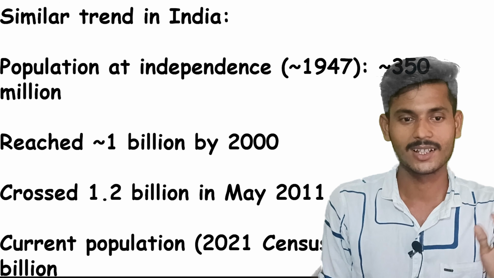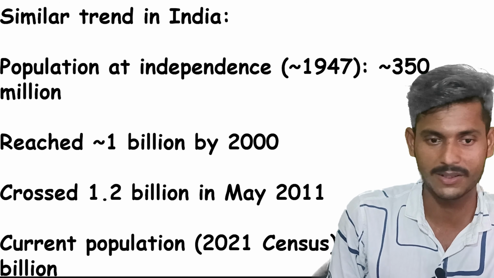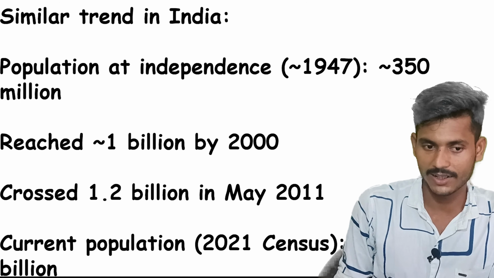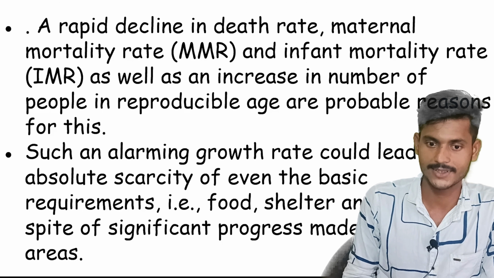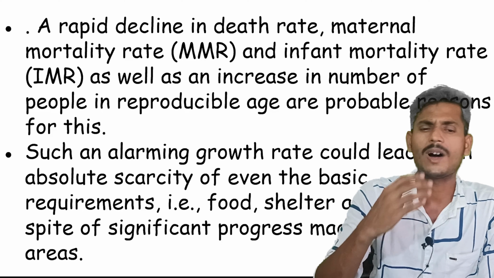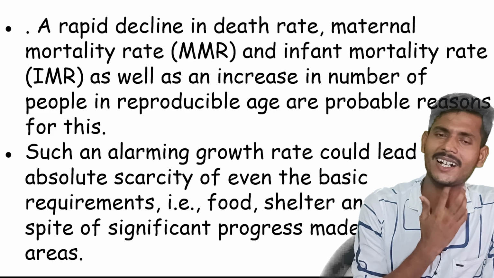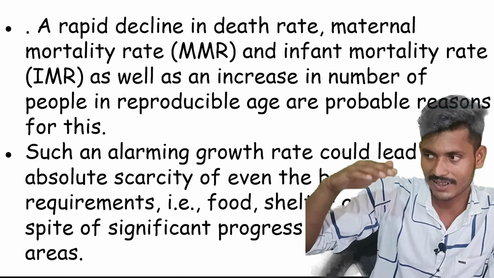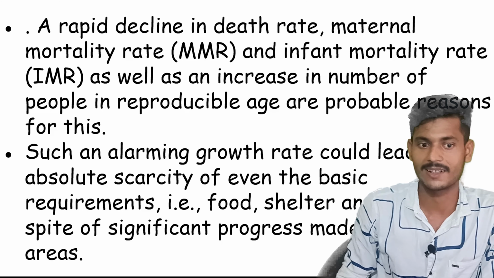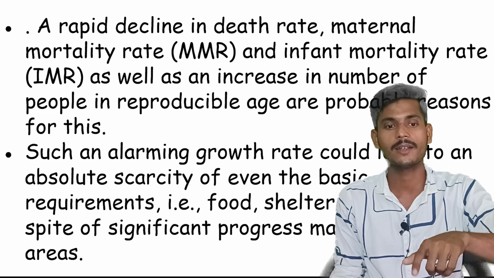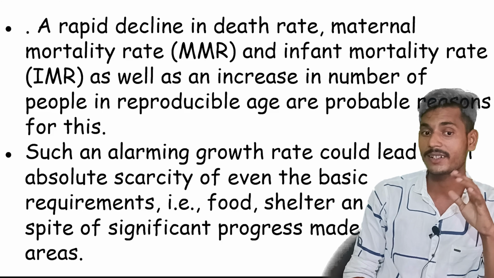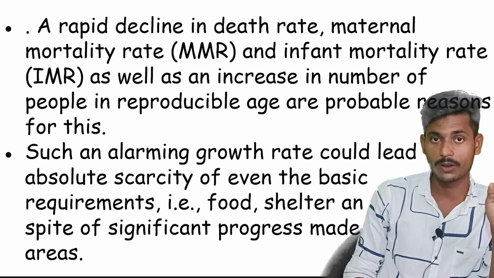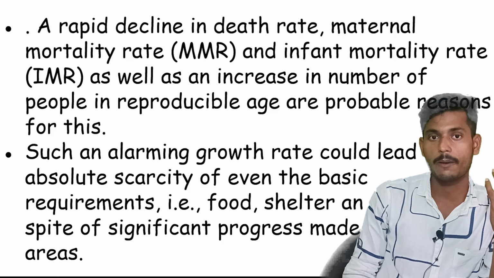Are you getting the points? Fine. This is the data present in NCERT, and you have to understand and see the exponential growth, how fast it is. Now, why has this rate happened? As we discussed, these are the NCERT lines: a rapid decline in the death rate, maternal mortality rate, and infant mortality rate, and an overall increase in all reproductive health. This is the probable reason.